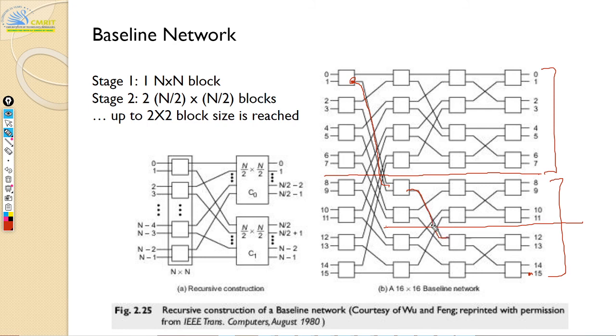It's similar to your binary search, if you think about it. In binary search or binary tree, anything to do with binary divide and conquer, you jump to the next half. So your complexity becomes in terms of log n now. If you want to calculate the worst case latency, it's going to be log n steps, correct? So you always jump to the next network in halves. Any questions on this, guys?